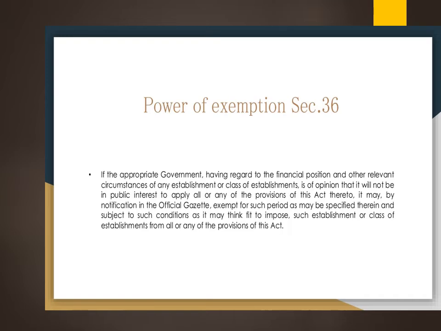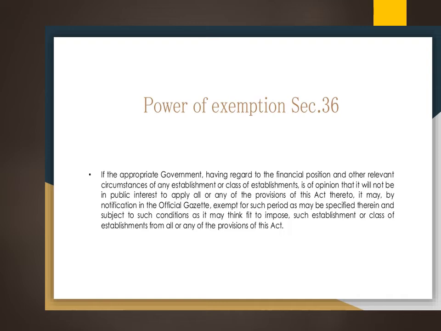Then the power of exemption under section 36. Suppose the appropriate government has the power to look into the financial position and other relevant circumstances of this institution or the class of establishment, and if they form the opinion that it will not be in public interest to apply all the provisions, then they have to give it in the official gazette.